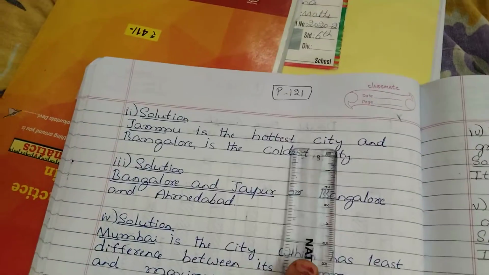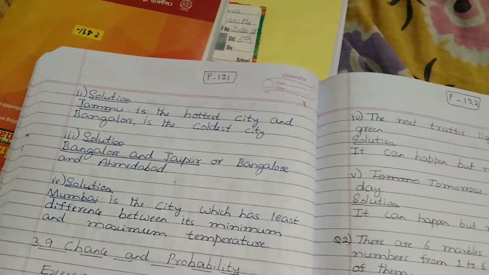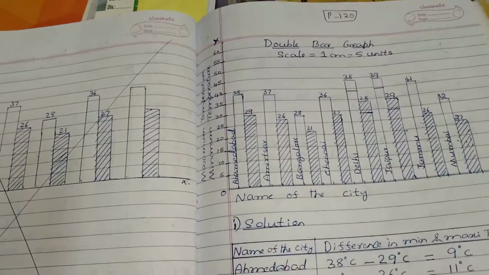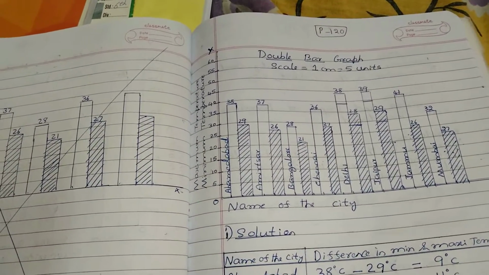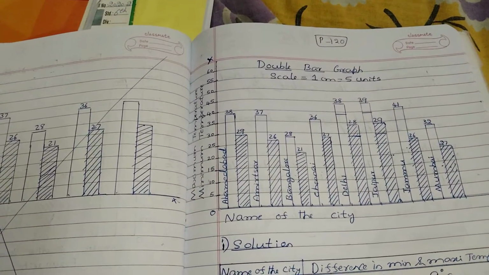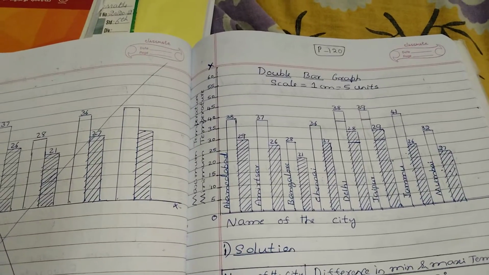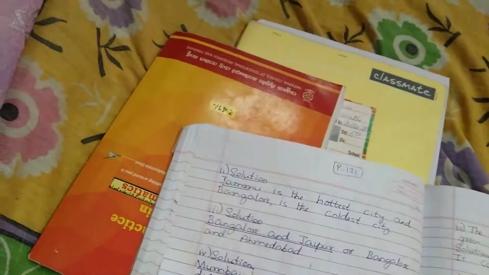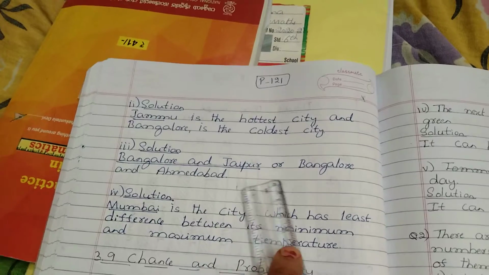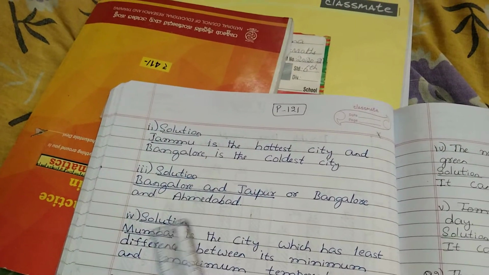So Jammu is the hottest city and Bangalore is the coldest city. Which is the highest number? 41. So Jammu is the hottest city, and which is the lowest number? Bangalore, 21. It is the lowest, the coldest city. So Bangalore and Ahmedabad.